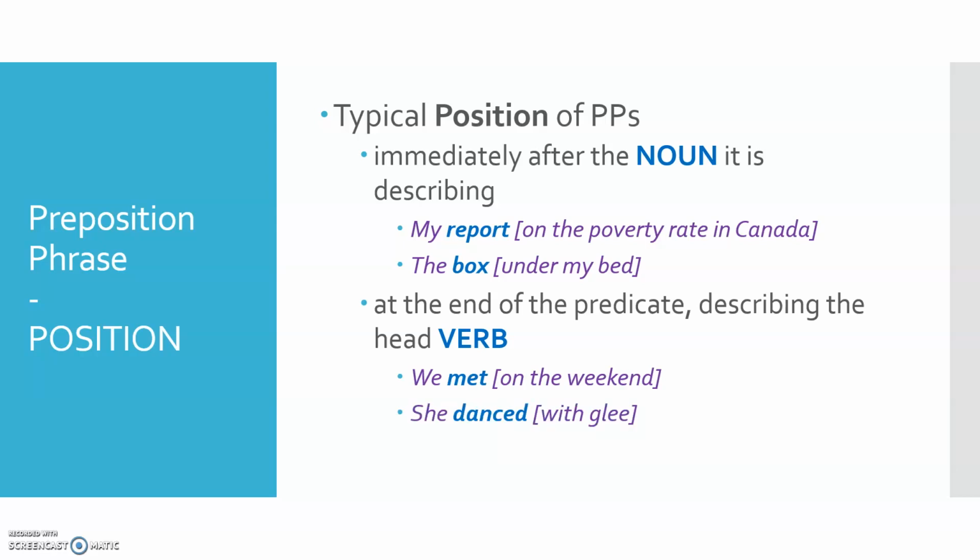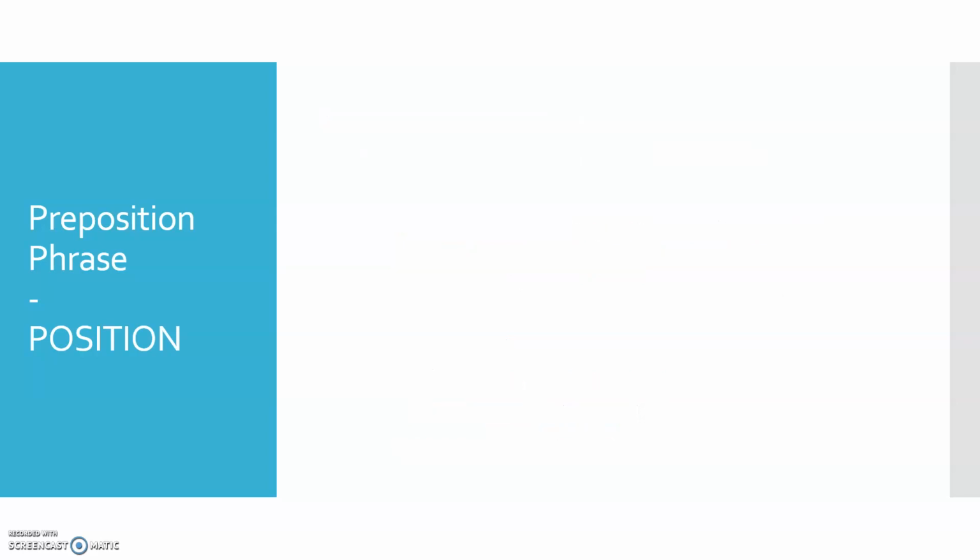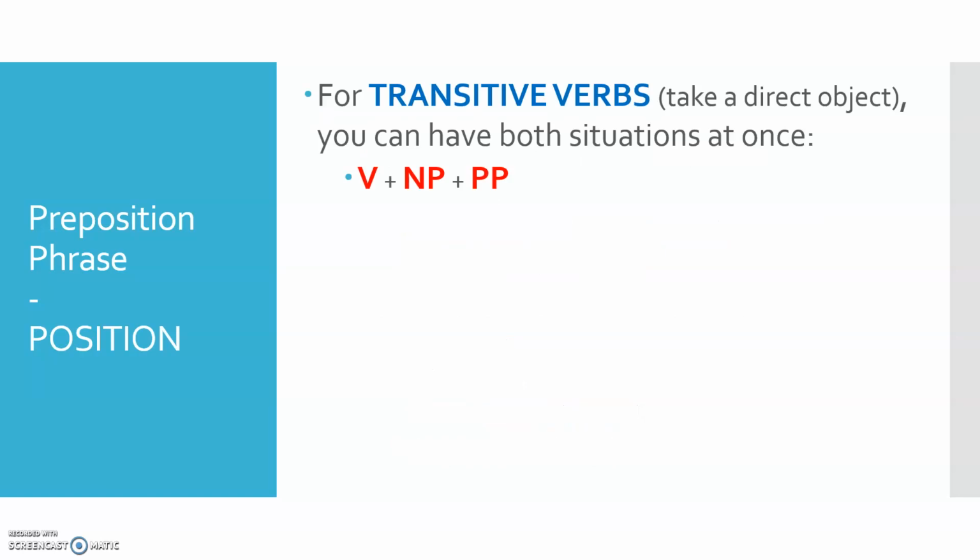Or she danced with glee, and with glee is marking the manner of the dancing. So it is completing our understanding of the head verb of the sentence, or they skied in Banff, and in Banff is the location of the skiing. So those are the kinds of positions we typically find these preposition phrases surfacing.